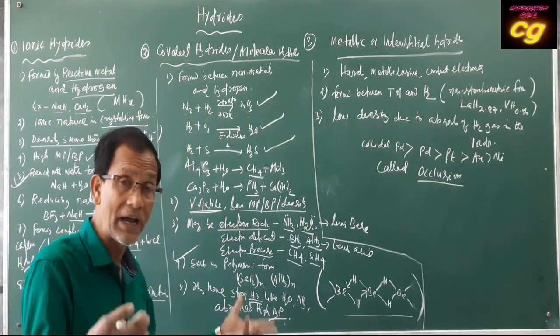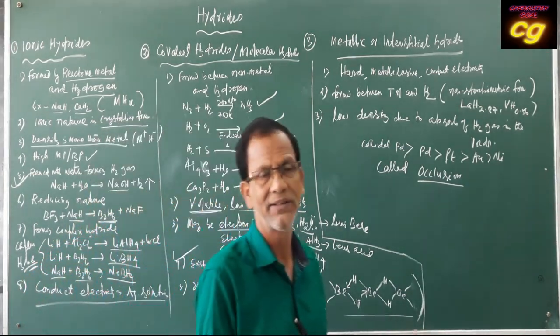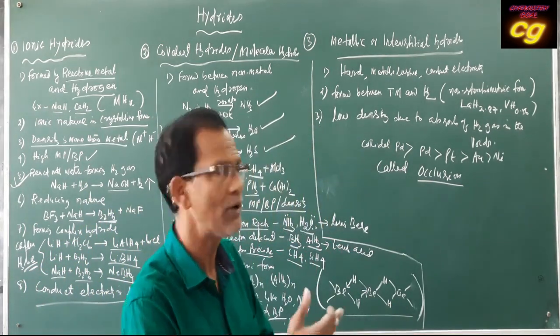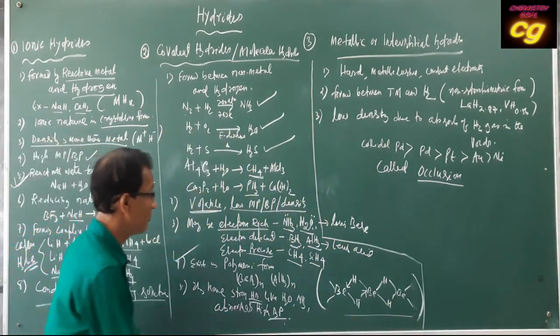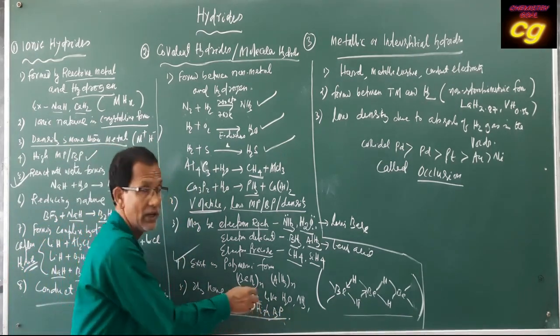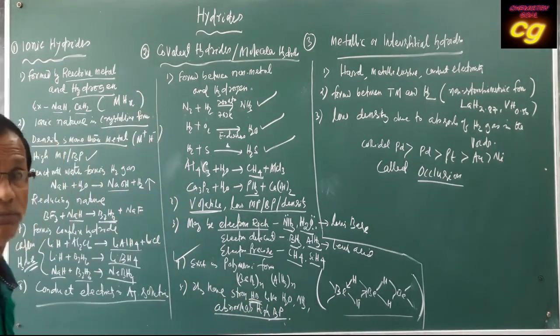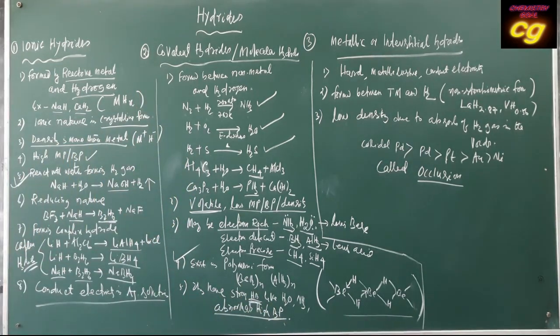That's why when you cool water it converts to ice, a solid structure, due to strong hydrogen bonding. So the abnormally high boiling point of these hydrides is due to strong hydrogen bonding, H-bonding. These are some important properties of covalent hydrides.